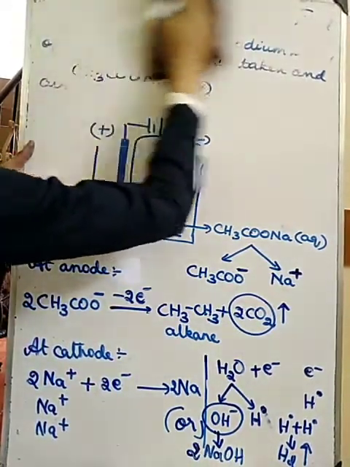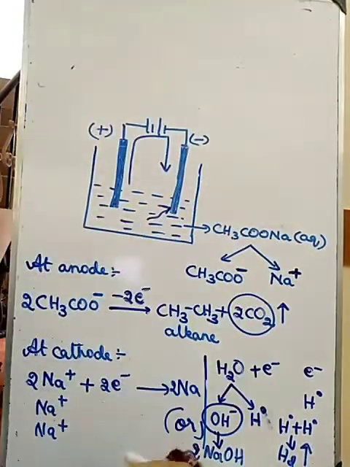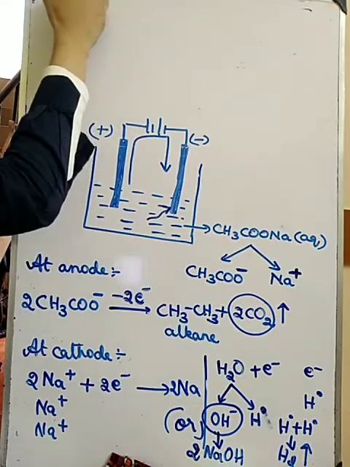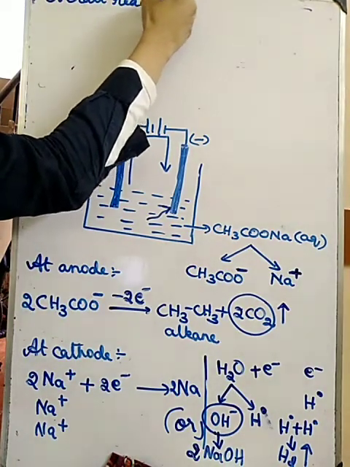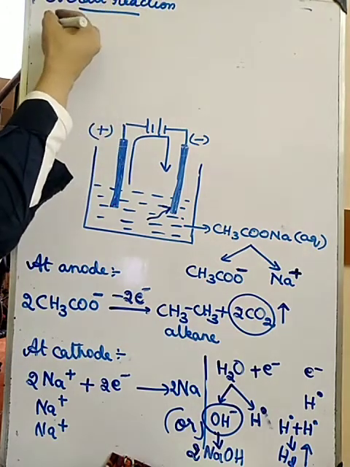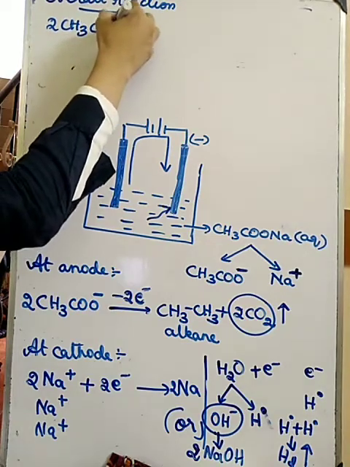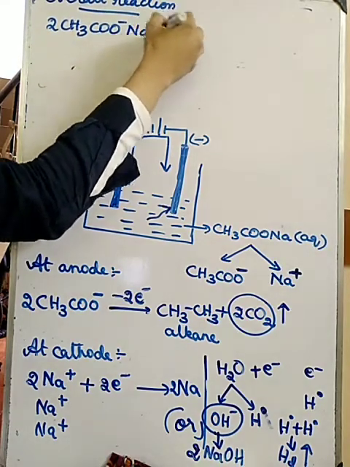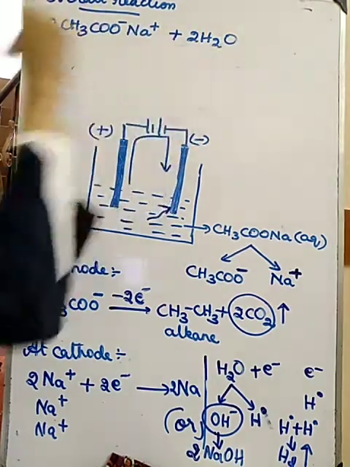So what is the overall reaction? Write down. The overall reaction is 2 CH3COO minus Na plus, 2H2O. This is the aqueous solution.